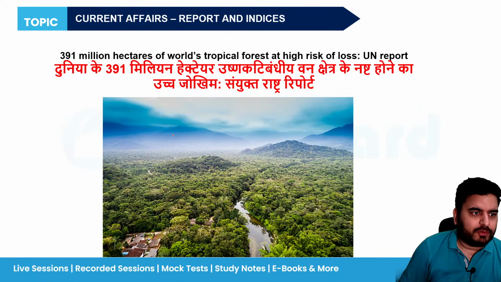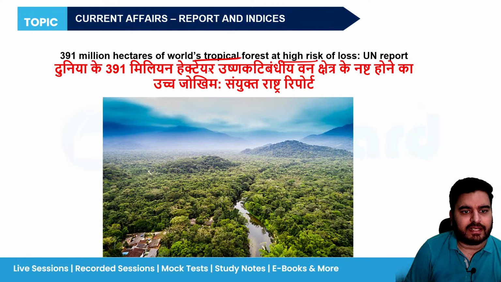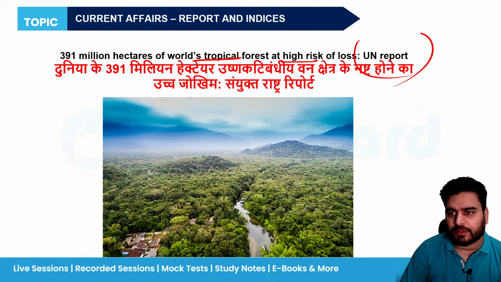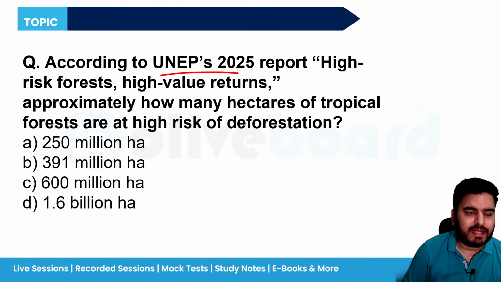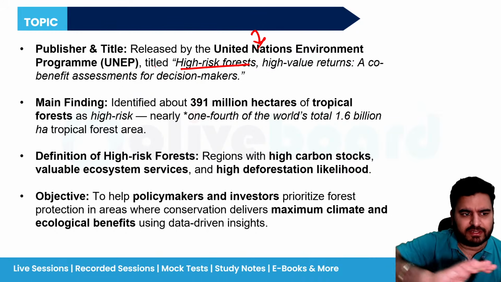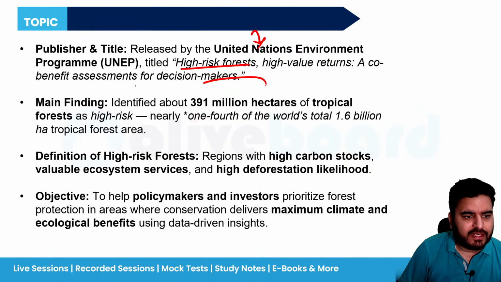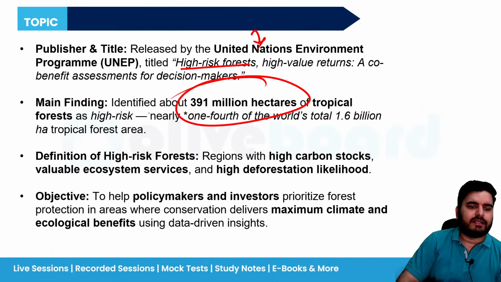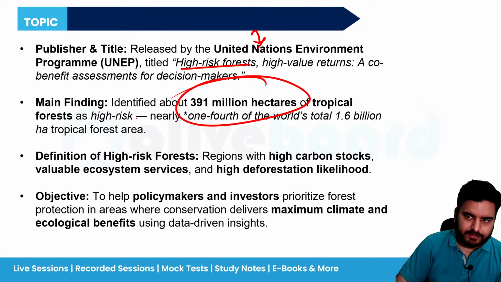Now, one report was there, guys. 391 million hectares of world tropical forest are at high risk of loss as per the UN report. So, United Nations Environment Program has released a report about the forest status. Okay. So, how much area is under threat? 391 million hectare. So, please remember the name of the organization. It is UNEP. What is the title of the report? High risk forest. Just remember this one because it is a very big report. 391 million hectares of land are under threat. Okay. Chalo.